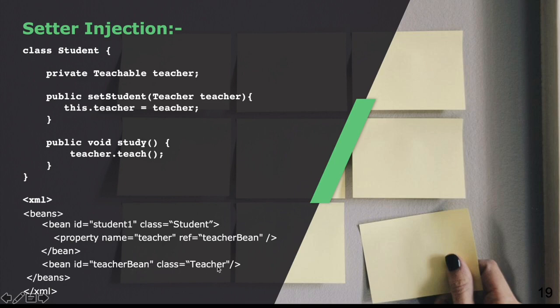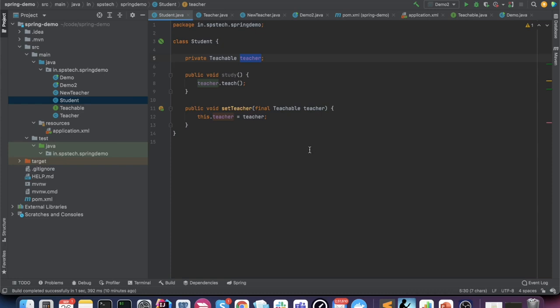If we see the code for this, you can see that we have a setTeacher method, and it takes the teacher object and sets it for us. We'll place a debugger here to see whether or not the Spring container is calling it. We are not calling this setter. We have no code which is calling this method, but this method is getting called. So who is calling it? Actually the application context, or the Spring DI container, is calling it.